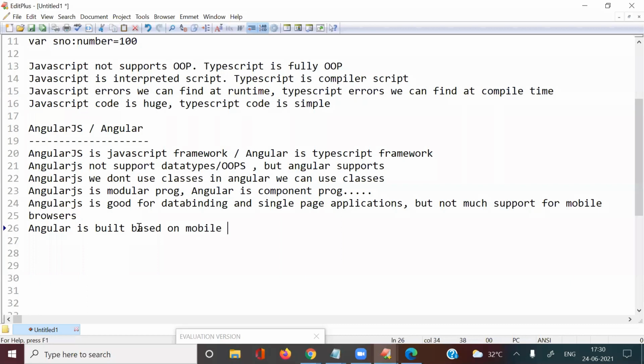Okay. Next one here, Angular is built based on mobile browsers. It means an AngularJS project does not work properly on a mobile browser. If you open that website with a mobile browser, it will not support it. But Angular is built especially based on mobile browsers. That's why we can easily open an Angular application on any type of mobile. Is it clear? Not only laptops and computers, we can also open it through mobiles.